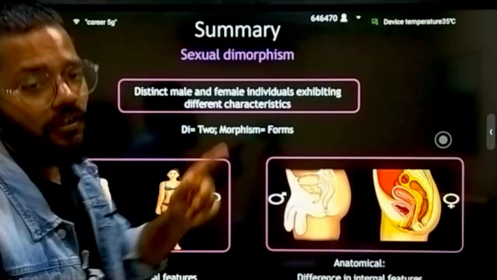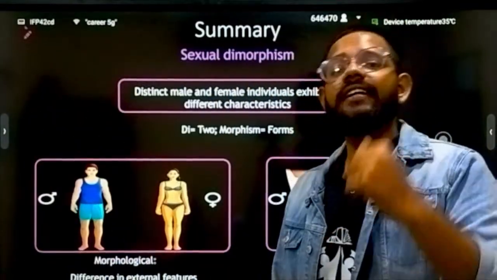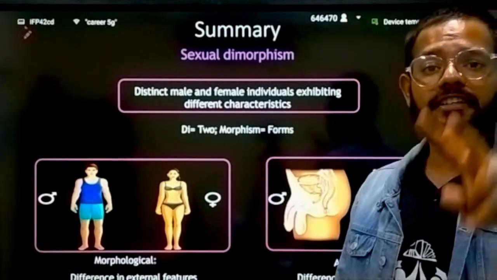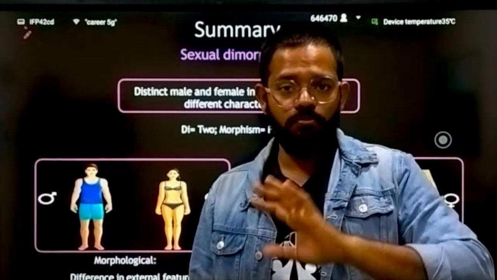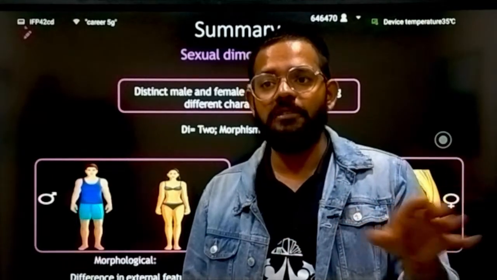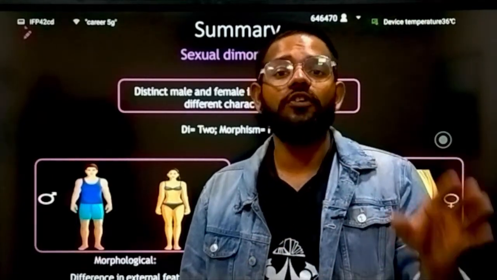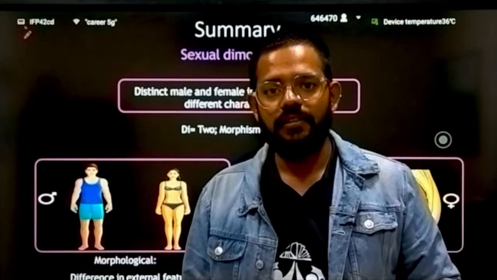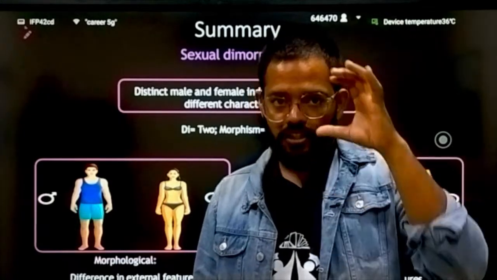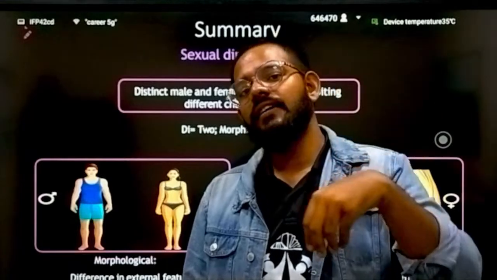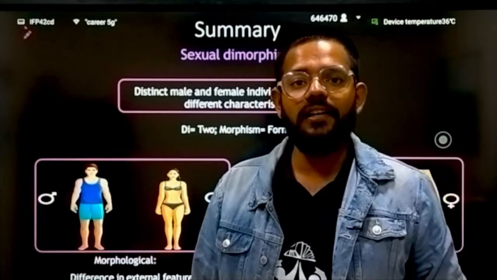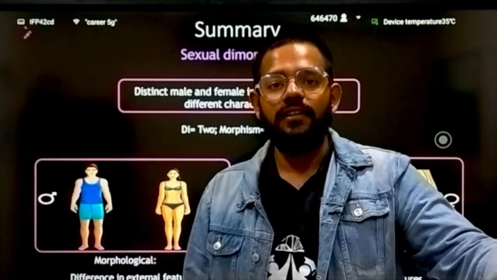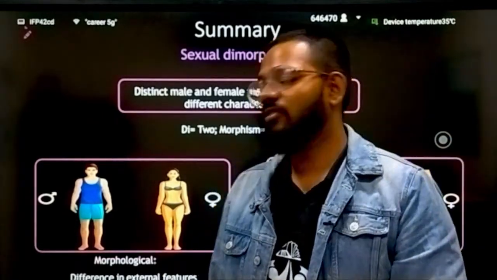Next we studied sexual dimorphism. How can you distinguish between a male and female human? We have two categories of dimorphism for differentiation between male and female. First, on the basis of morphology, on the basis of secondary sexual characters, by seeing with our eyes. And if you are not able to distinguish by seeing, then go for anatomically. Anatomically it is totally different. Male have different sexual organs, female have different sexual organs.